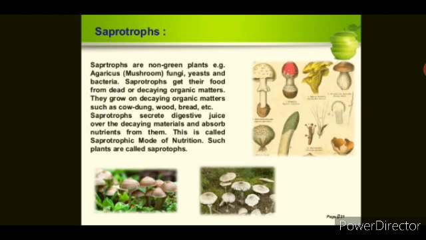Saprophytes, like the parasite, lack a green color and do not carry out photosynthesis. Saprophytic fungi secrete digestive juice on the dead and decaying matter and convert it into a solution, and the nutrients are then absorbed from it. An example of the saprophytic mode of nutrition is mushrooms.